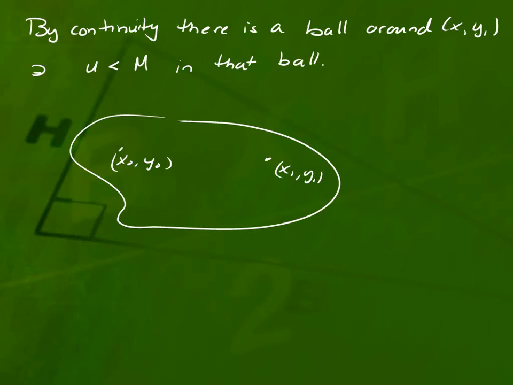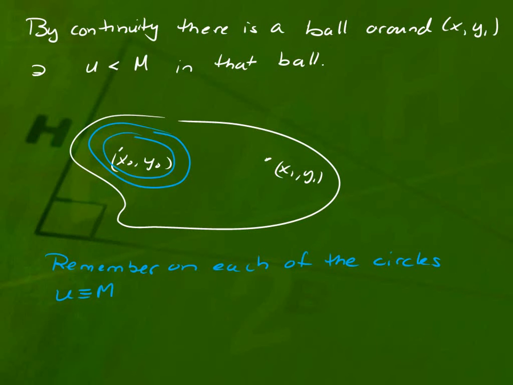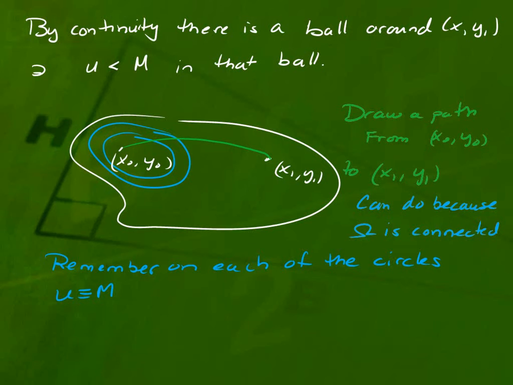So there's a picture of what's going on. So by continuity, I know that I can put a little ball around x1, y1, where U is strictly smaller than M inside that ball entirely. Remember that on each one of these circles around x0, y0, U is identically equal to M there.